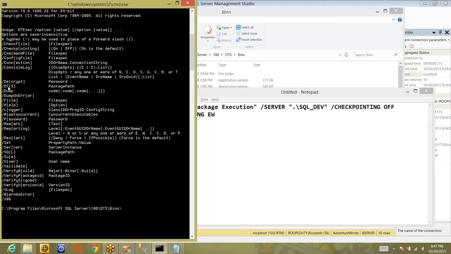And DTS means the package is stored in the package store. Okay. And dump on error. File means it's again a file system storage. The package is available in the file. And help means it helps you. It will give you help, like DTExec.